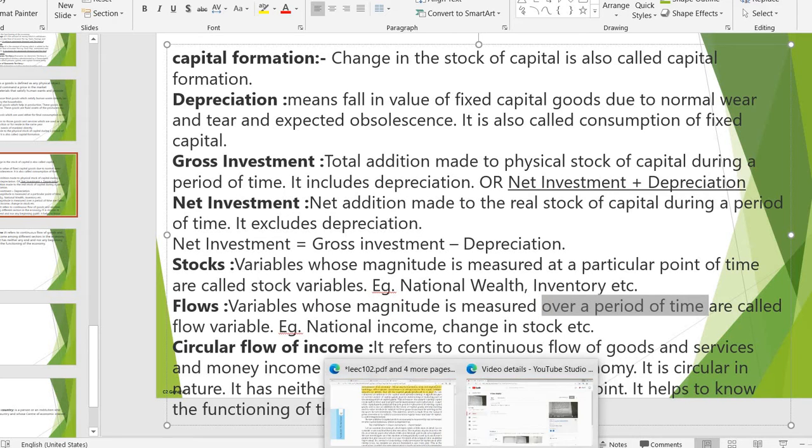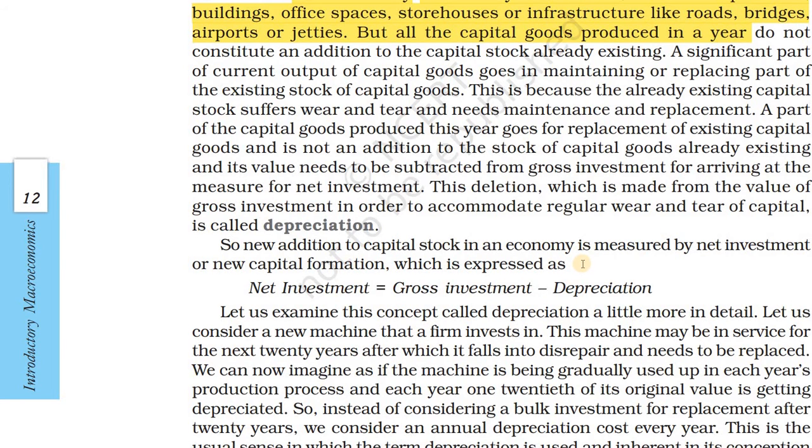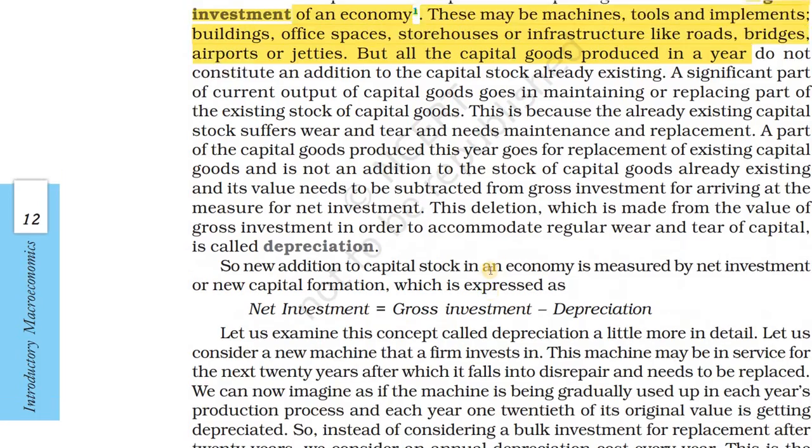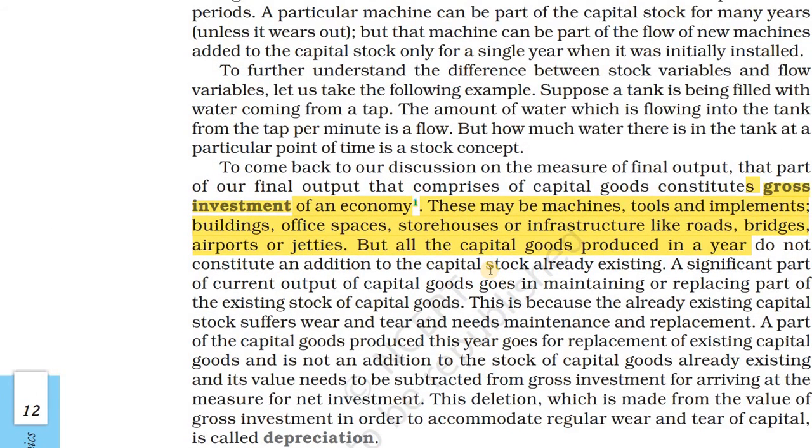If you take the example of a bucket or a tank of water, that is stock. One tank of water is stock. A tap of water means flow, so we can calculate that as flow.